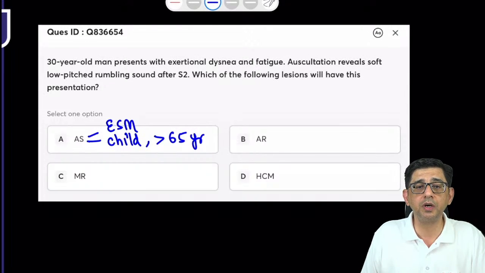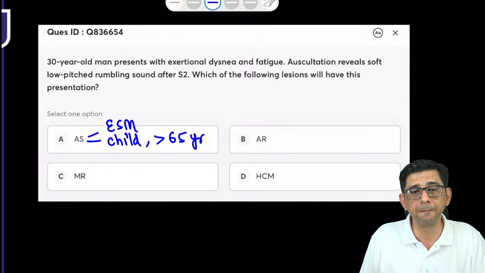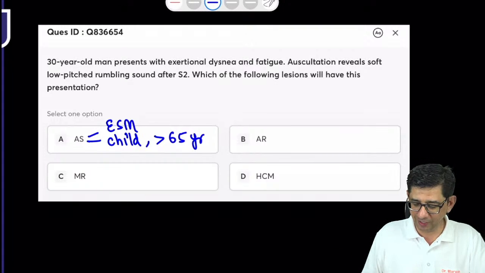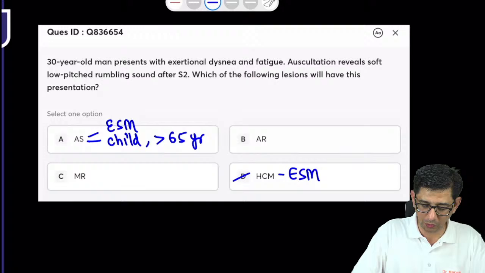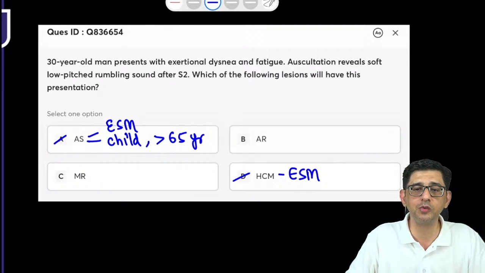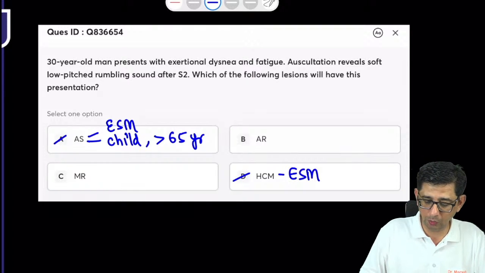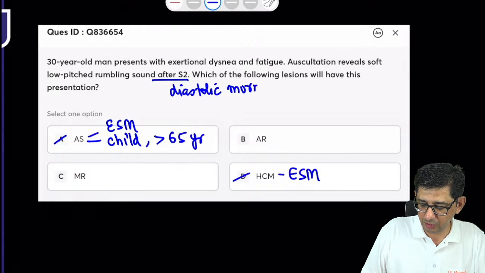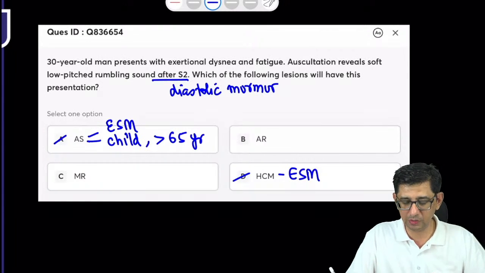If it is aortic regurgitation, then he should mention an early diastolic murmur. I know I'm getting all kinds of answers there. Hypertrophic cardiomyopathy also has an ejection systolic murmur. So you have to rule out option A and option D, कि उसमें ejection systolic murmur होता है, और यहाँ पे तो उसने after S2 बोला हुआ है. See, he's saying after S2, that means he's telling you about a diastolic sound in this patient. He's talking about a diastolic murmur in this particular case. So the answer cannot be option A or option D.